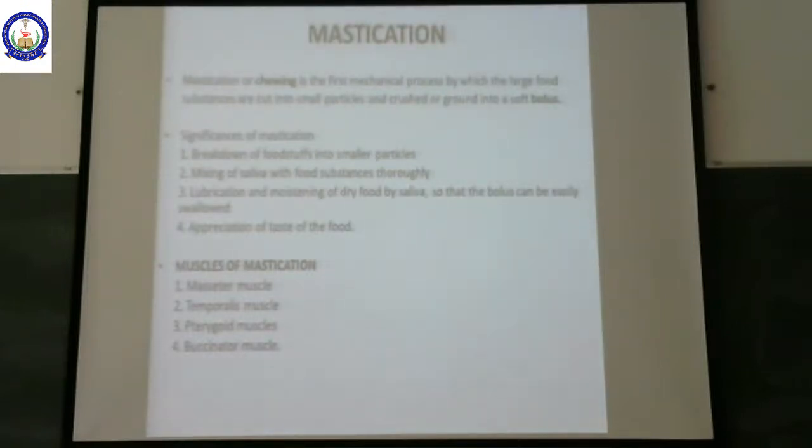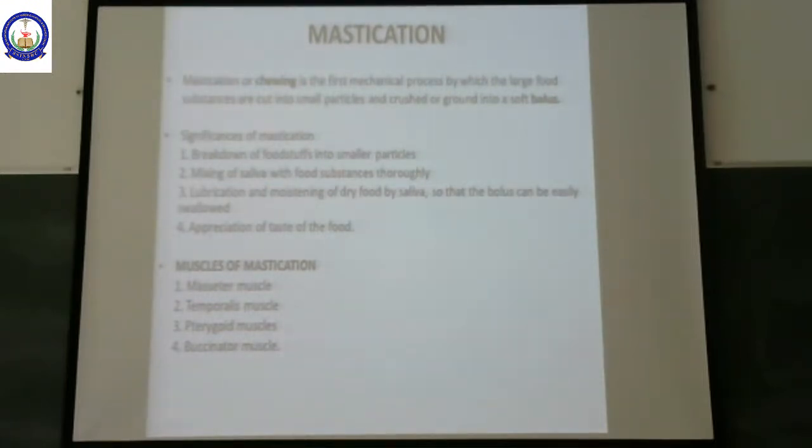Coming to the first and most important motility of GI tract, that is the mastication. Mastication begins from mouth, right? This is the first GI motility which begins from mouth. What do we mean by mastication? It is chewing. That is the first mechanical process by which the large food substances are cut into small pieces or small particles and they are crushed or ground into a soft bolus. That is called as mastication.